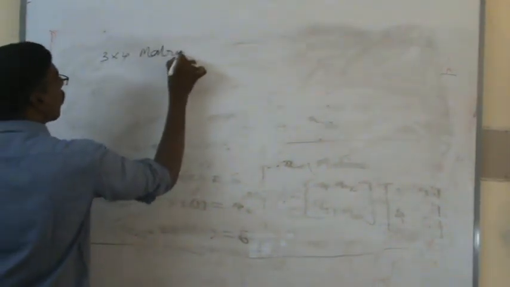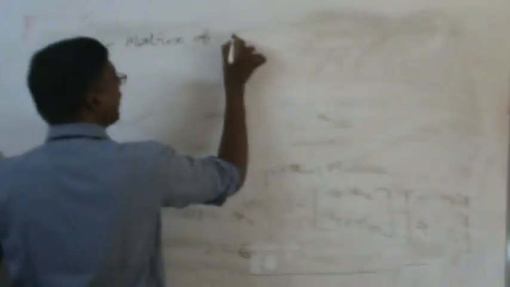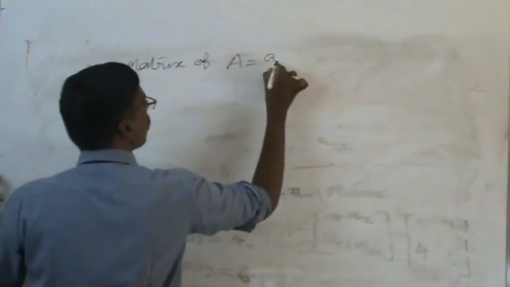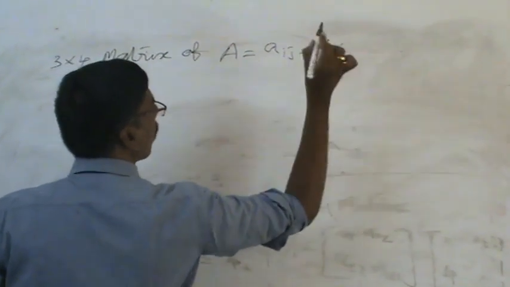Construct a 3 by 4 matrix A, where Aij is equal to i divided by j.